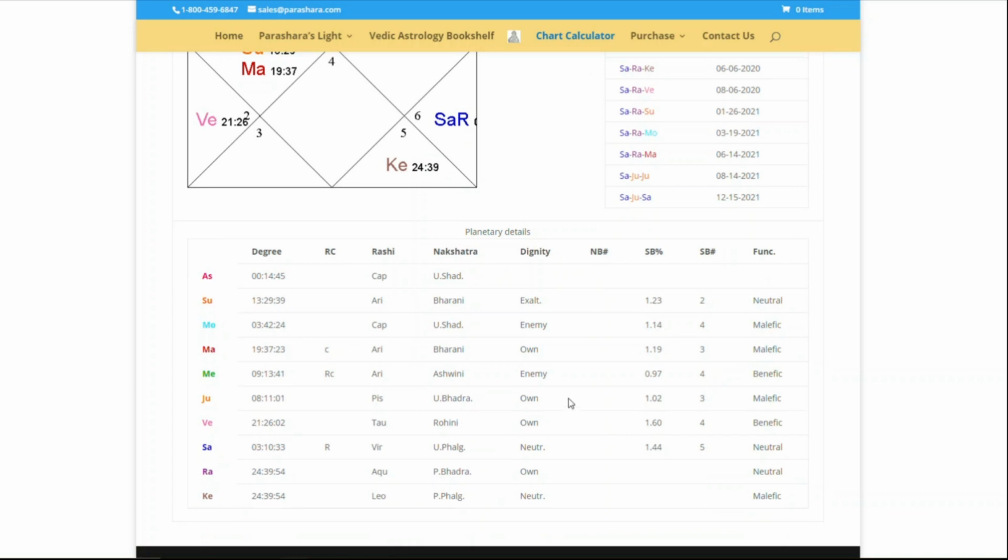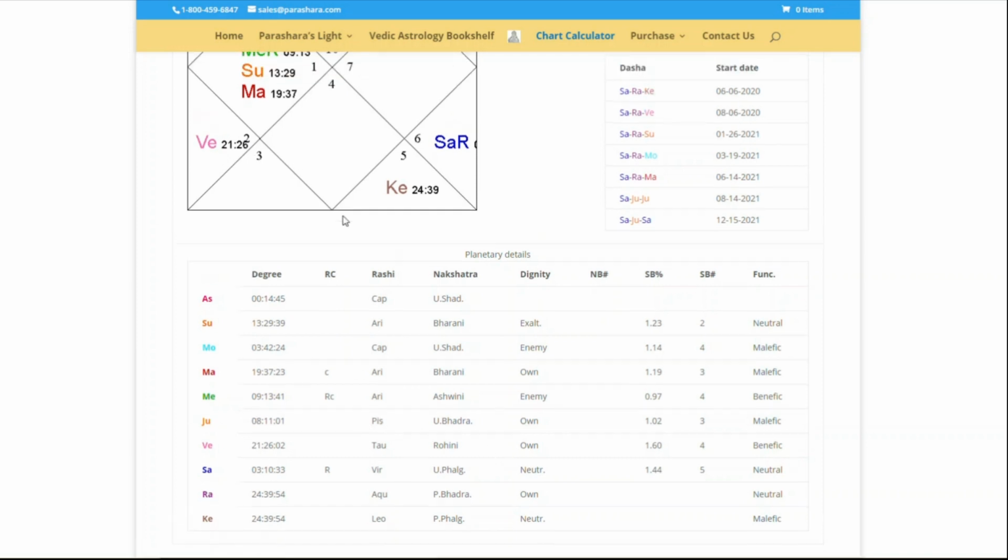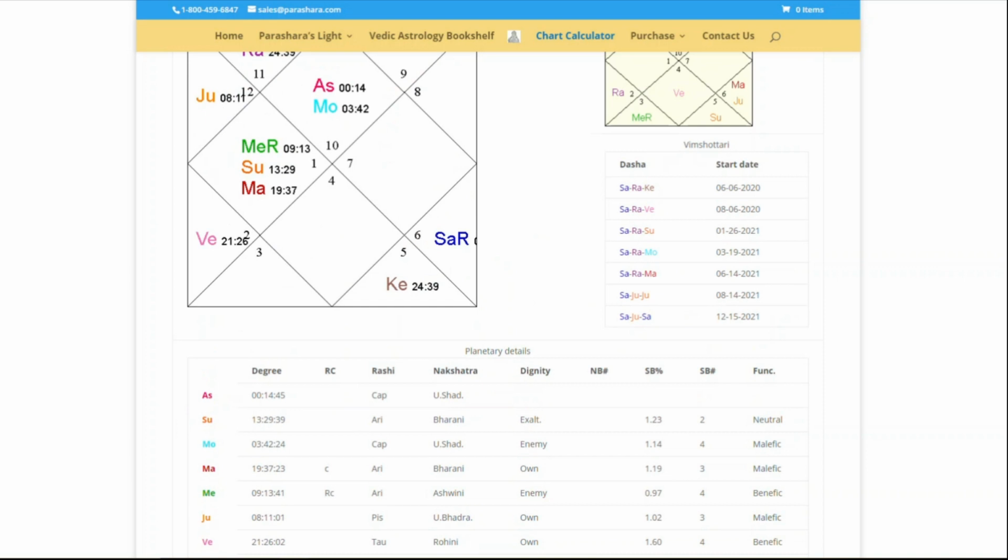So you should not come to conclusions only if you see enemy or weak positions. Neutral is okay. And then we have Venus in Taurus in the sample chart, own house. Jupiter in Pisces. Where's Jupiter? Here, Jupiter in Pisces. That is in the own house.